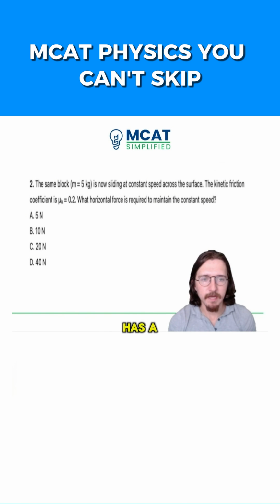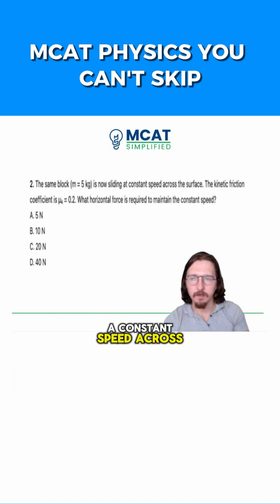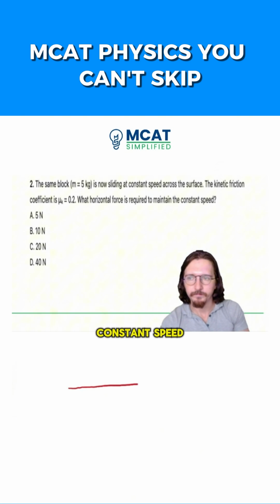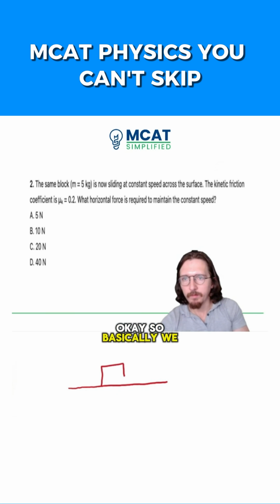The same block, which has a mass of 5 kilograms, is now sliding at a constant speed across the surface, right? The kinetic friction coefficient is 0.2. What horizontal force is required to maintain the constant speed? Okay, so basically we have a block.